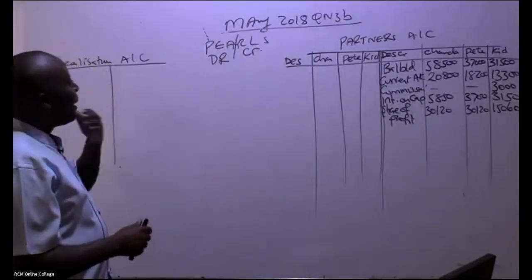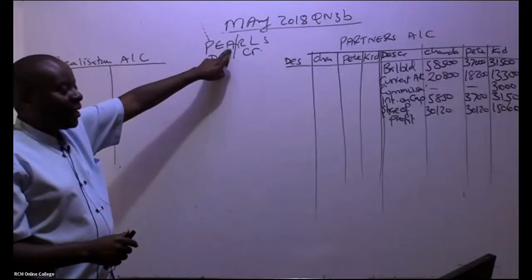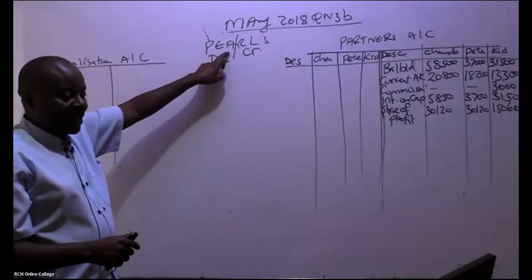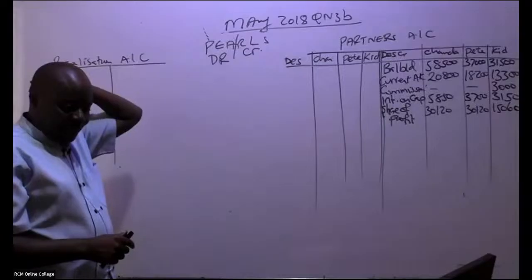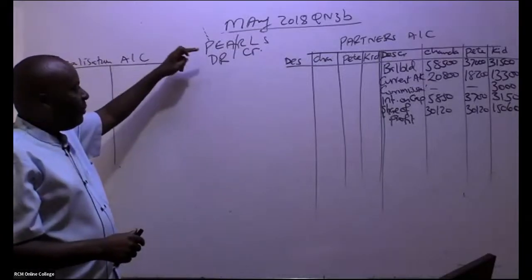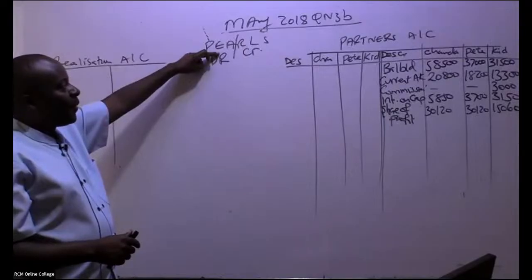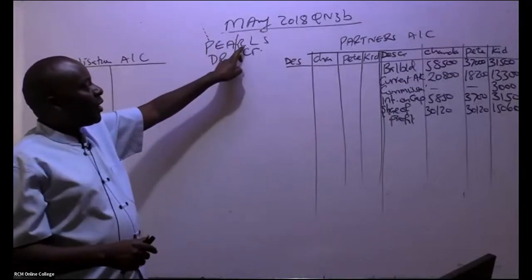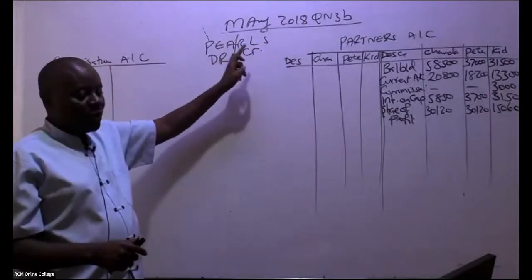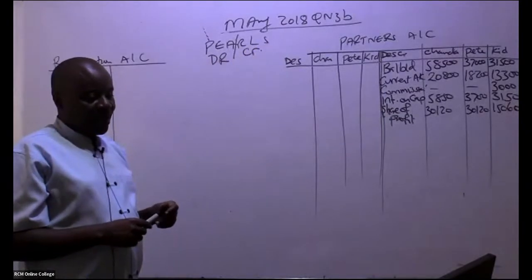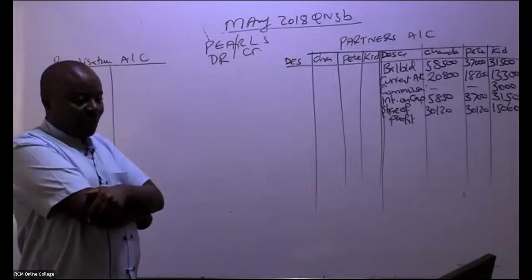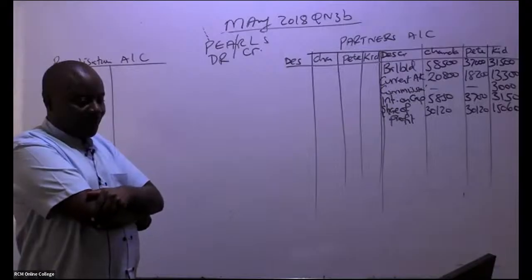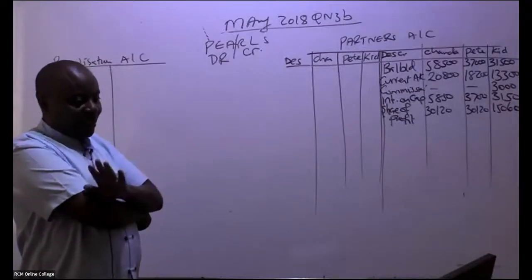So PALS, remember PALS: purchases, expenses, assets. I hope you have written somewhere there. Purchases, expenses, and assets, we debit. And then we have here revenue, liabilities, and the share capital, you credit. Have you written that somewhere? Done. Thank you so much.